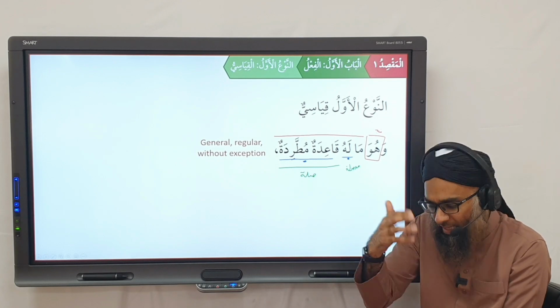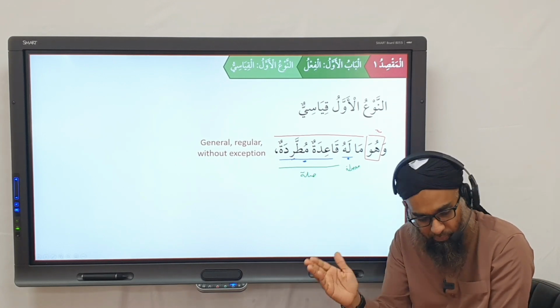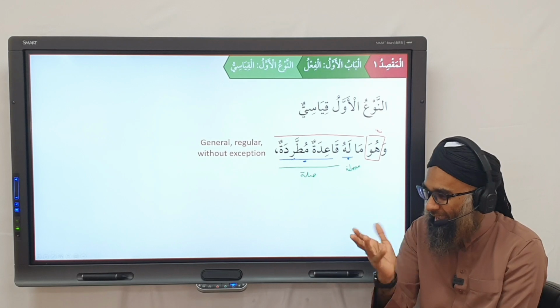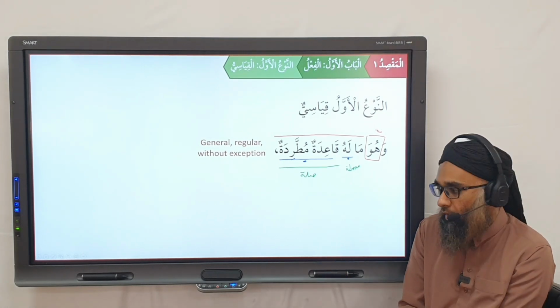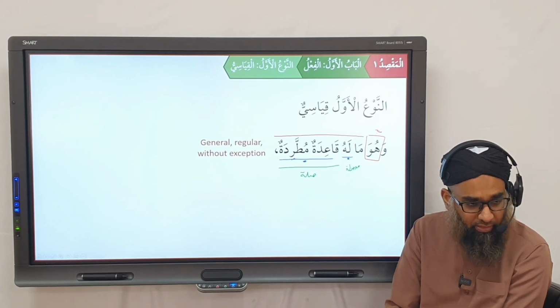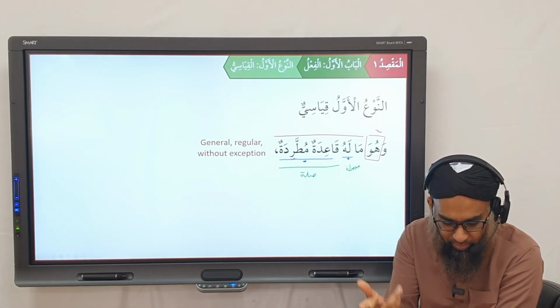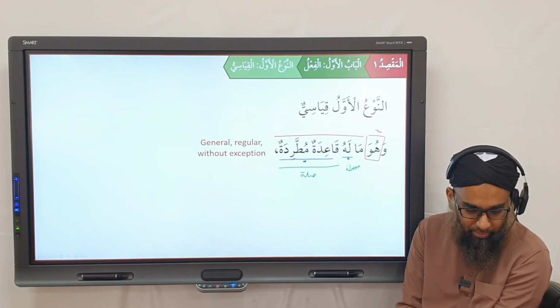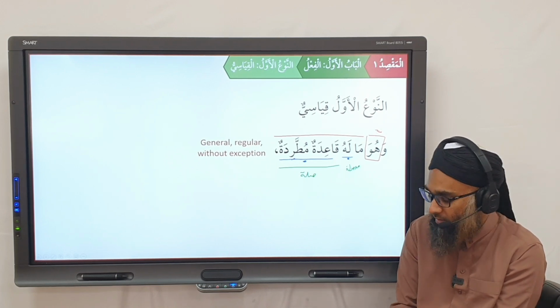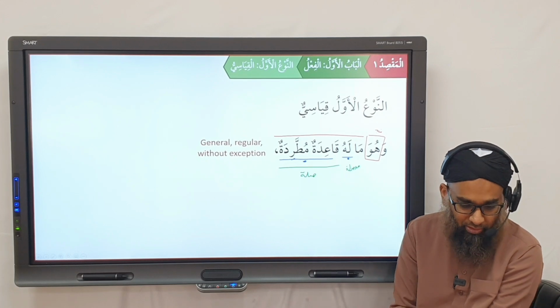So every verb which is lazim will have a fa'il. Every verb which is muta'addi can have maf'ul bihi. There's no exceptions. One marfu and the rest is mansub. This is a standard behavior of verbs. Correct? Even if you innovate new verbs, I think I already mentioned in the sughra video. What verbs do we use in the sughra video or examples? That new verbs can be innovated. Okay, remember?